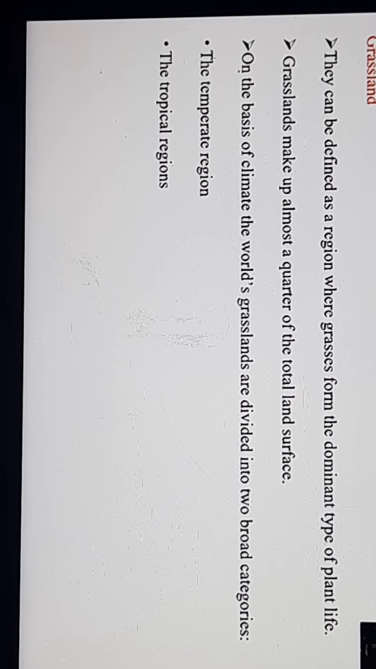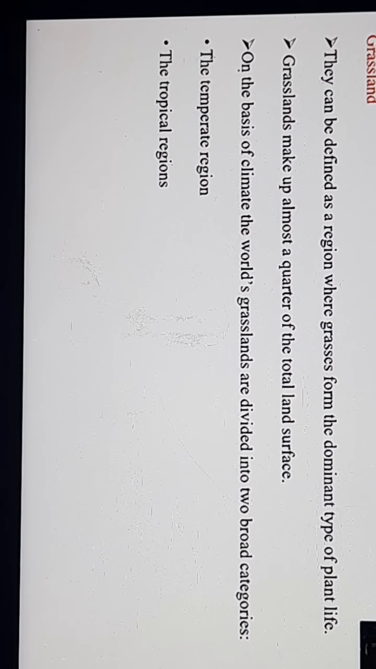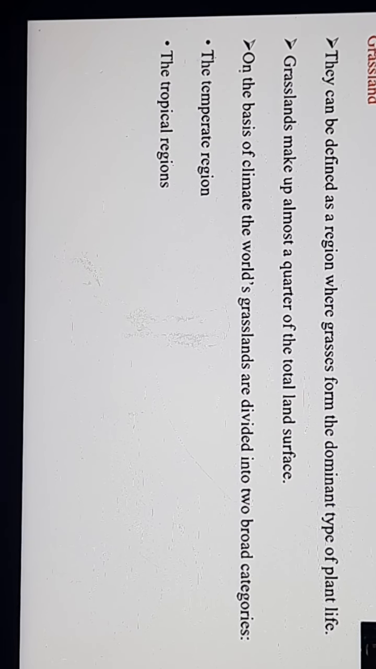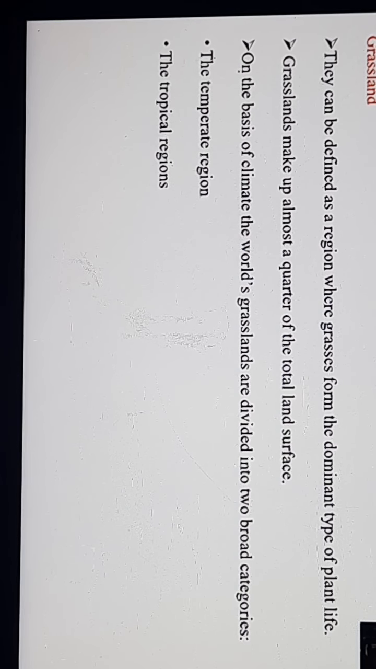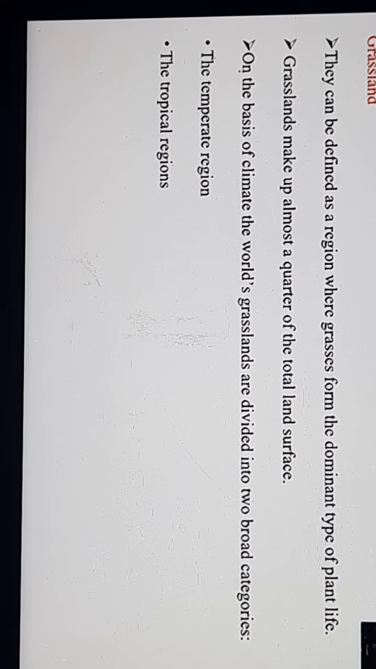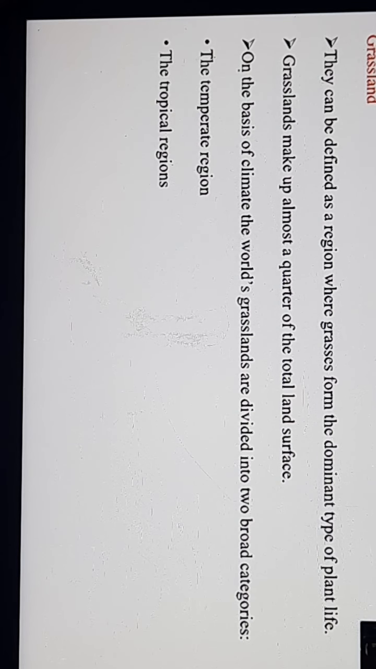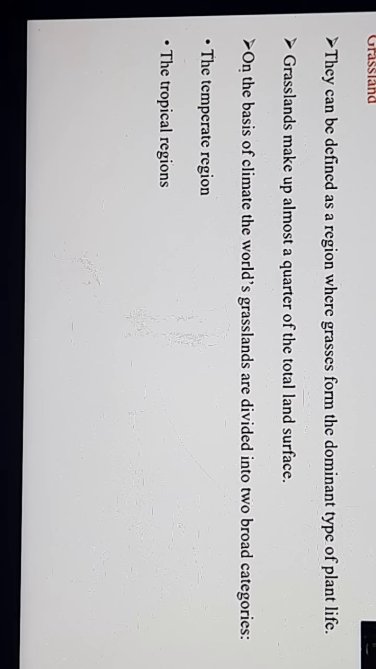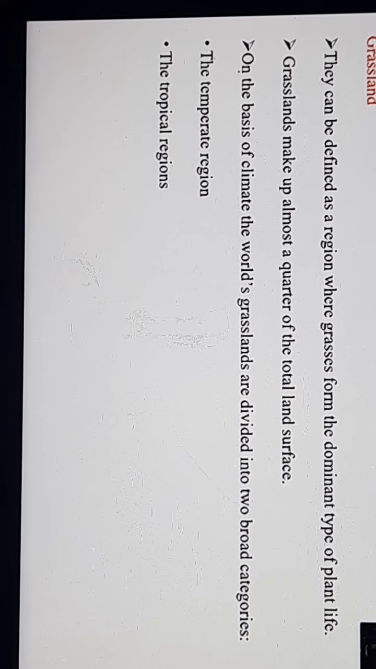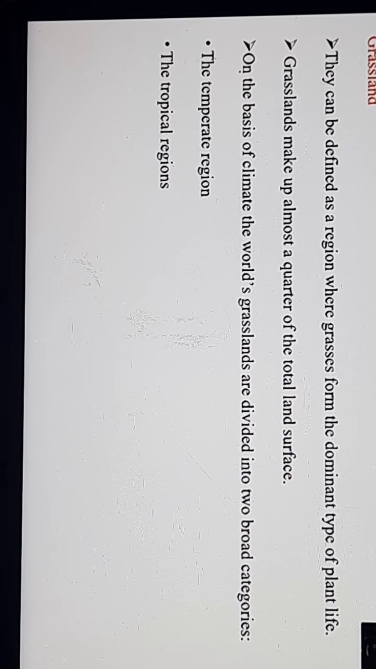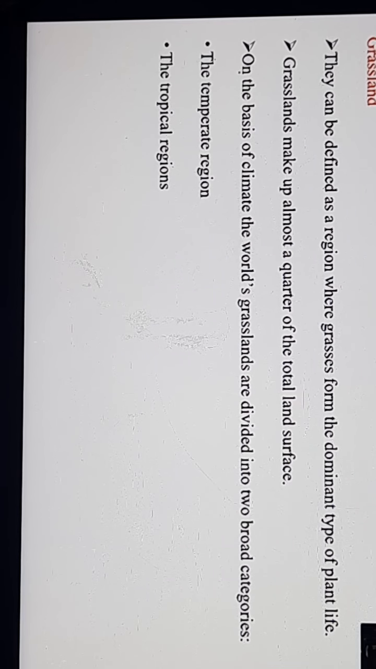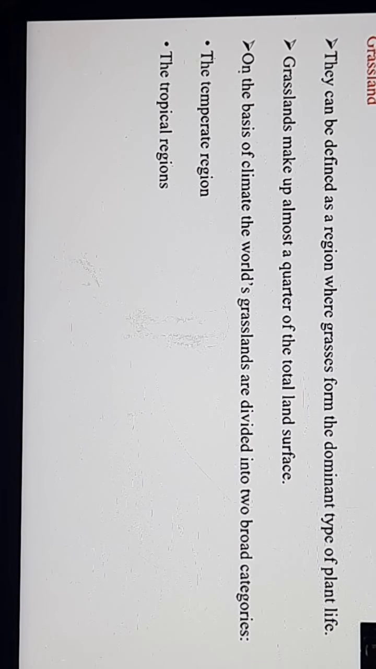Grassland makes up almost a quarter of the total land surface. The types of plants that grow here greatly depend on what the climate and soil are like. You can say that the plants in grassland depend on the climate and soil, what type of climate there is over that land, and which type of soil.